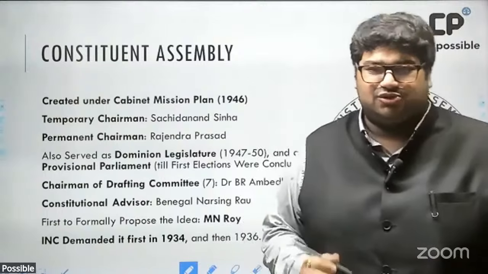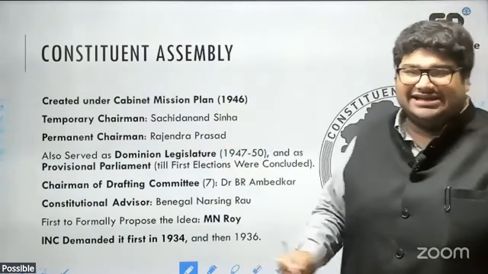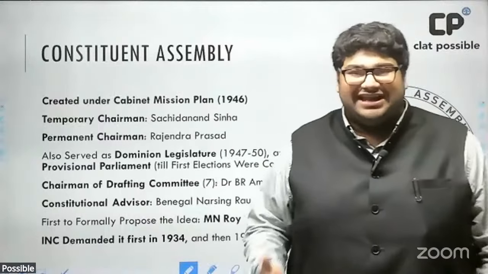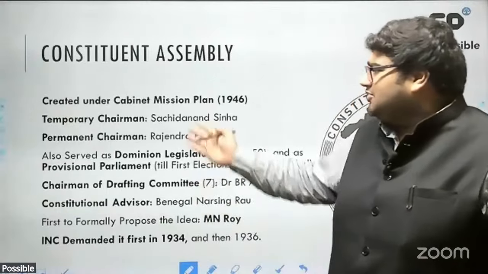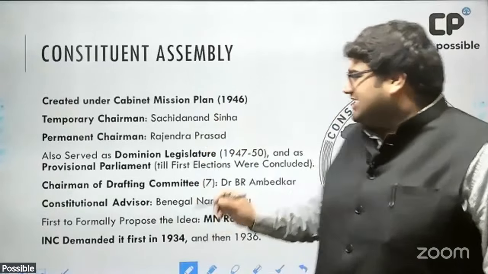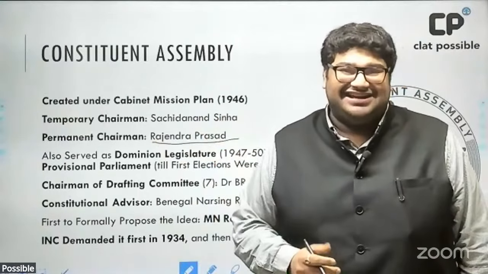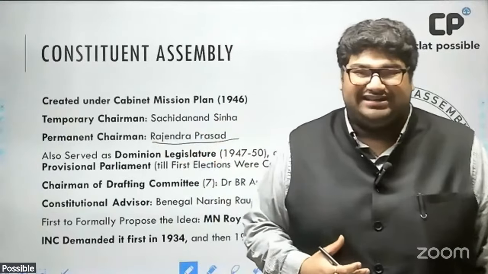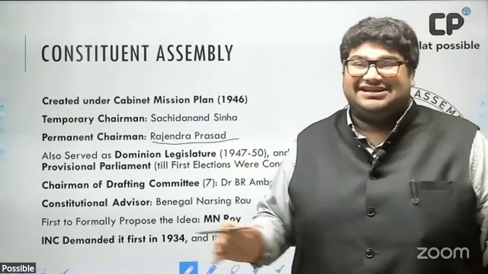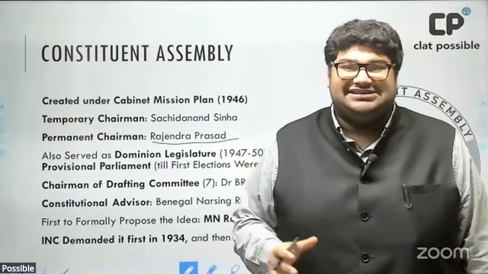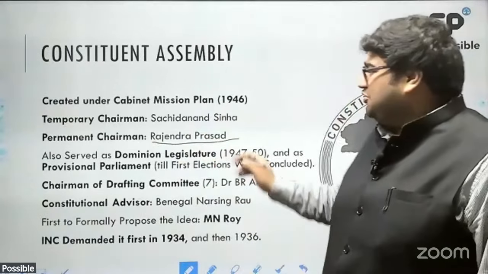He was essentially chosen because he was the oldest, and his primary role as the temporary chairman was to swear in the members and hold the election for the permanent chairman. Okay, so once that was done, a permanent chairman got elected. That was Dr. Rajendra Prasad, right? He was the permanent chairman of the Constituent Assembly. As you know, he later went on to serve as the first president of India, as well as the longest serving president of India, and the only president to actually serve 2 terms.